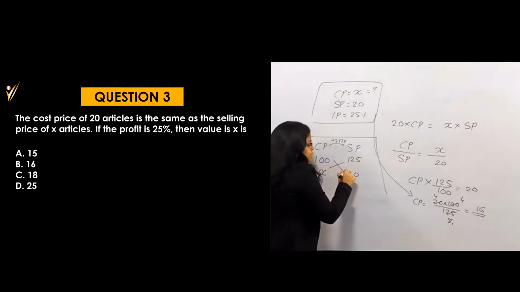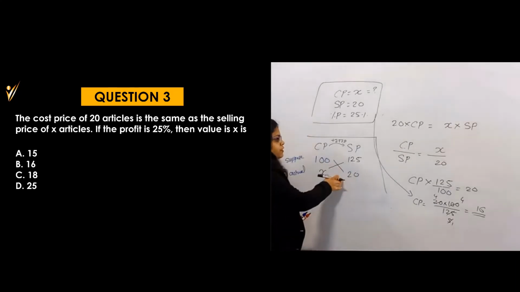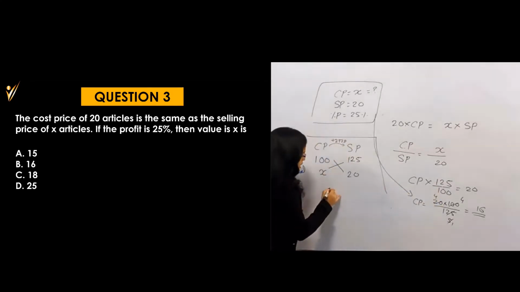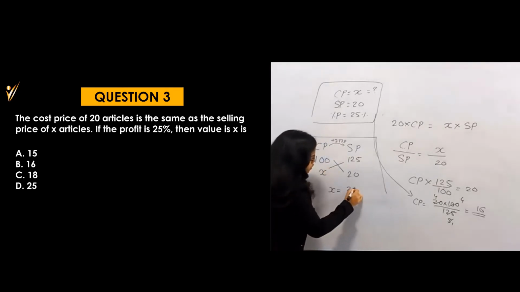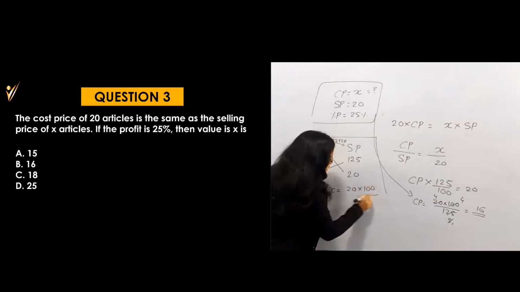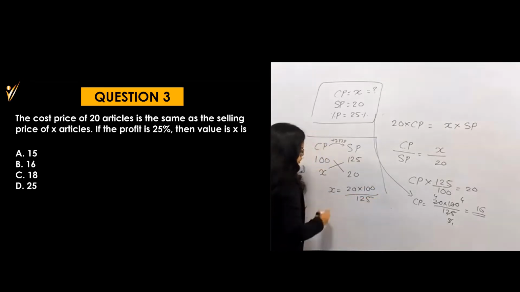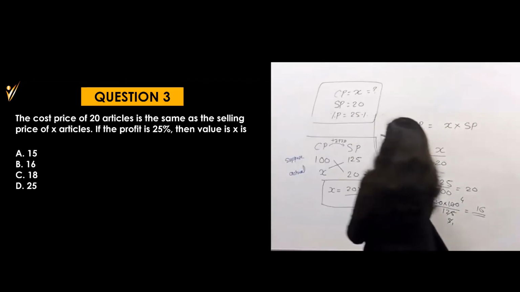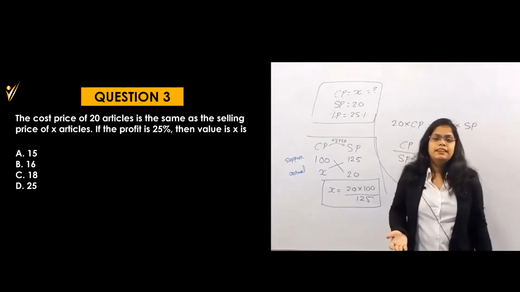So can you do the cross multiplication here? This is again for understanding purpose. This is what we are doing. Same again. At the end, we are getting the same equation: 20 into 100 divided by 125. But only for the understanding purpose, by which method you understood better, you can use that one.